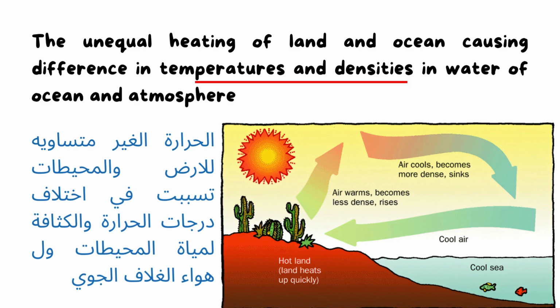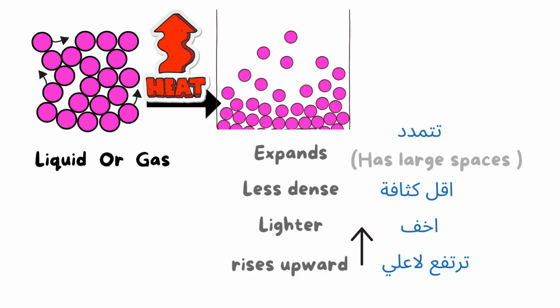Okay, as we see here, if we have liquid or gas molecules like that, when they are heated, what happens? They expand. They are less dense. They are lighter. They rise upward.